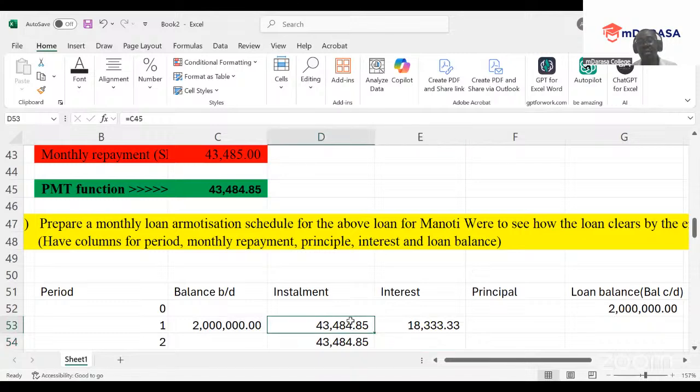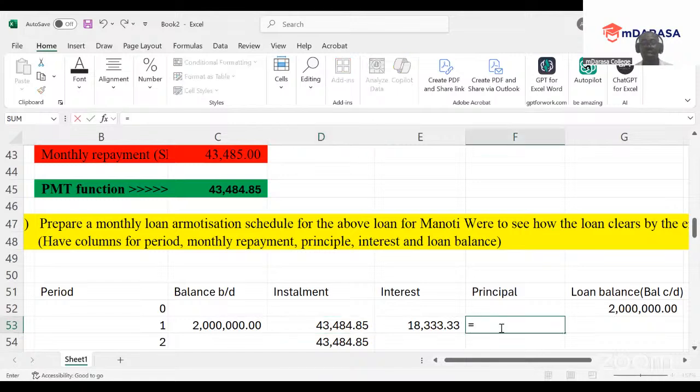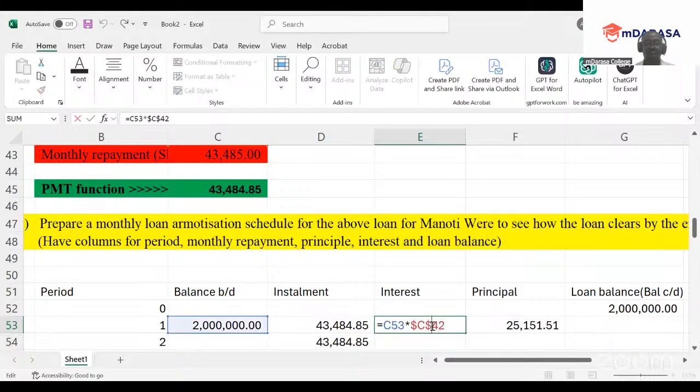The 43,484.85 is inclusive of interest and principal. And already we have determined our interest. So clearly, my principal will be 43,484.85 less our interest. That will be our principal.